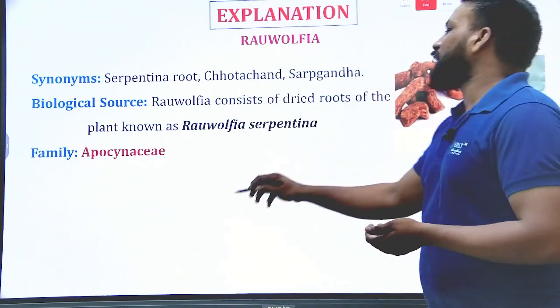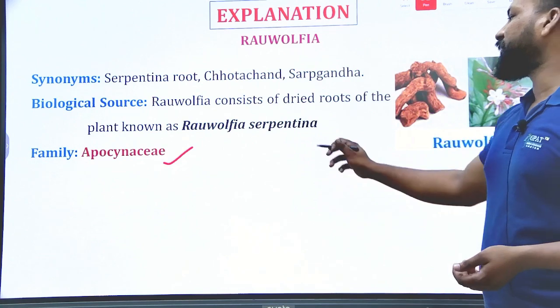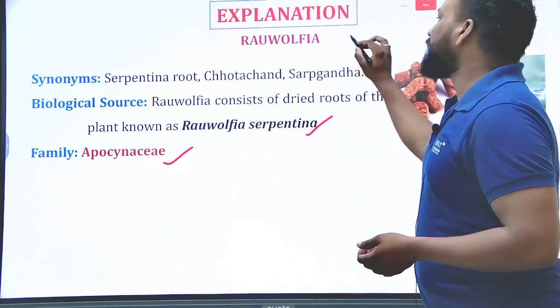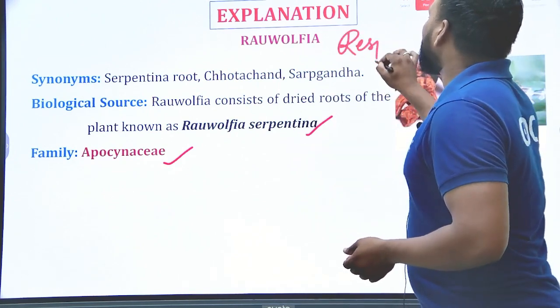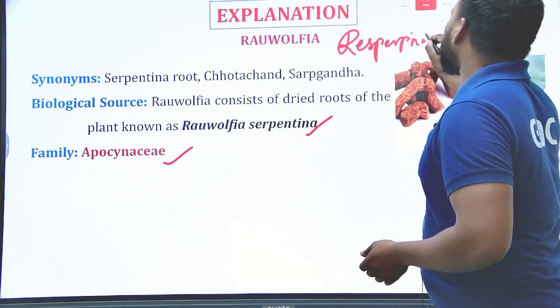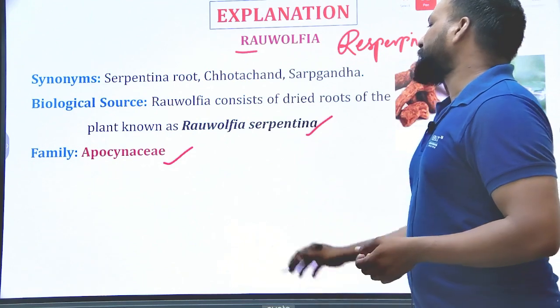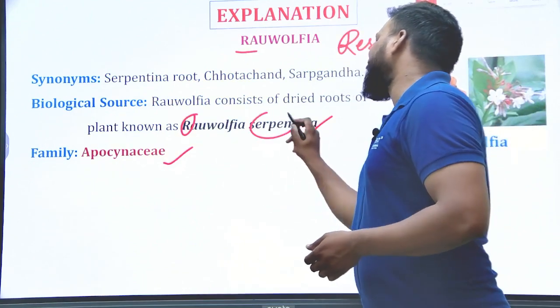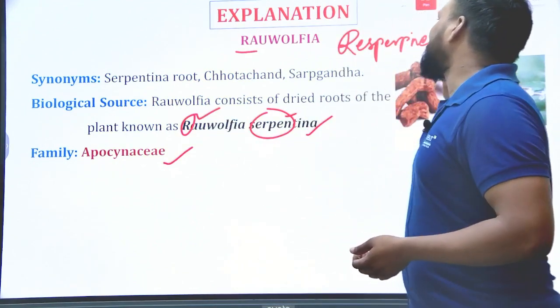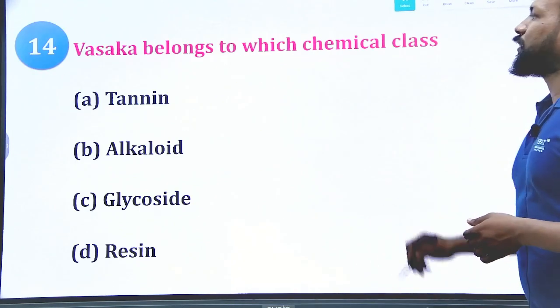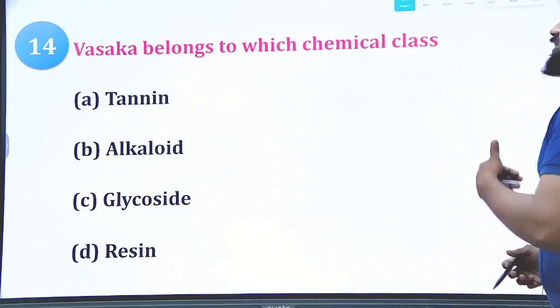Yes, it is obtained from the Apocynaceae family. It is a root obtained from Rauwolfia serpentina, and the active chemical constituent is reserpine. Rauwolfia serpentina, R and serpentina, reserpine. That's it.